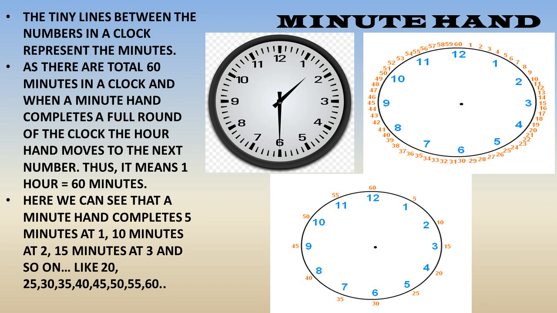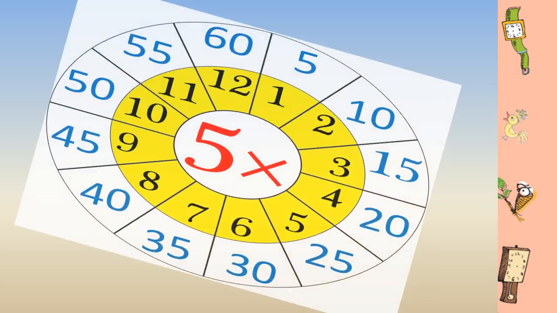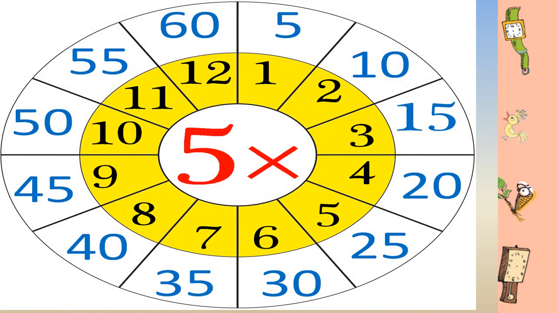So here you can see that we can easily know how many minutes a minute hand has completed by knowing the table of 5. Just look at this picture. It is representing how we can use the table of 5 for telling the minutes. See, here at 1, when we say that 5 into 1, it will give us 5. That means at 1, the minute hand completes 5 minutes.